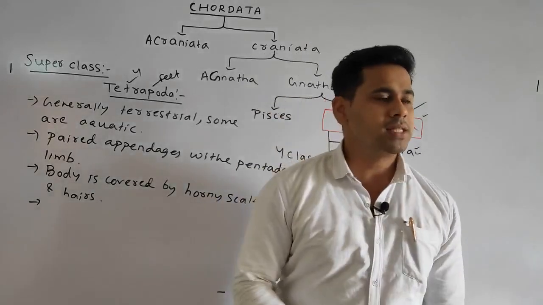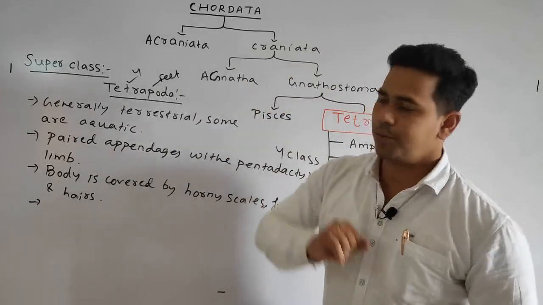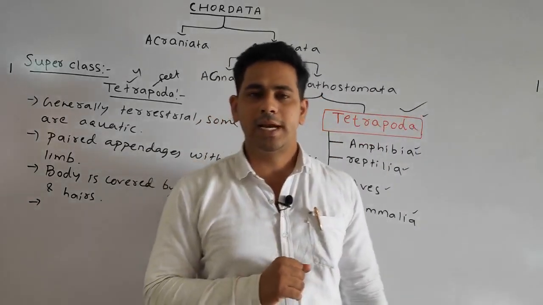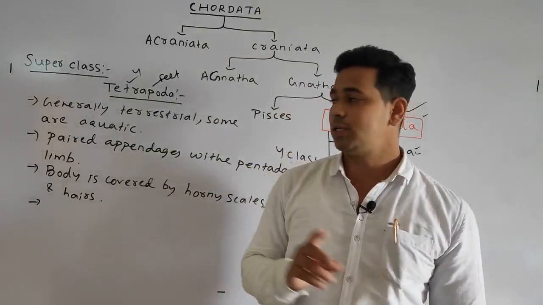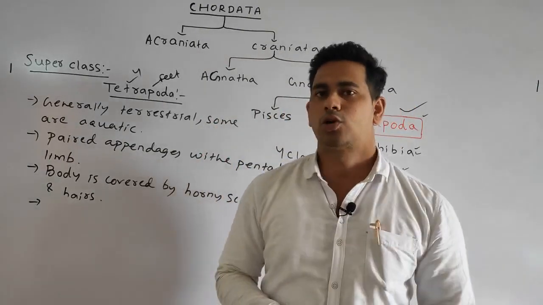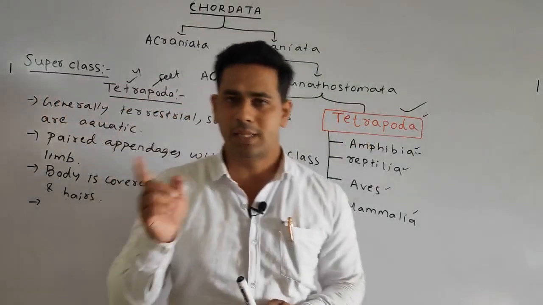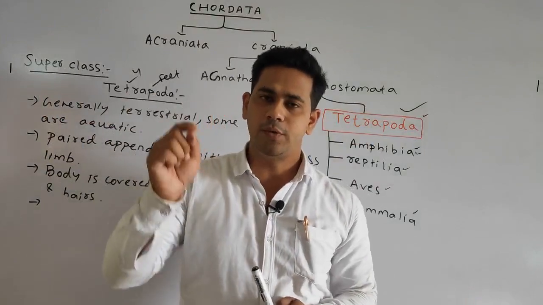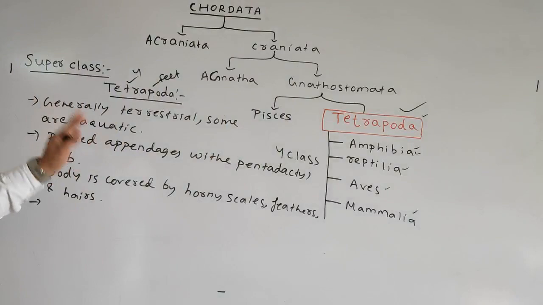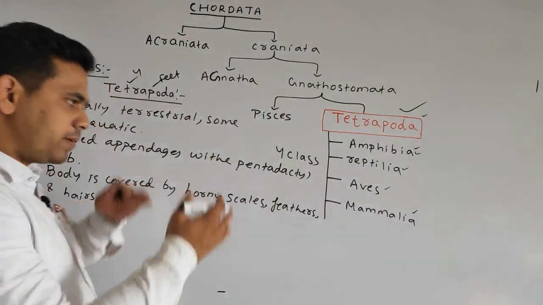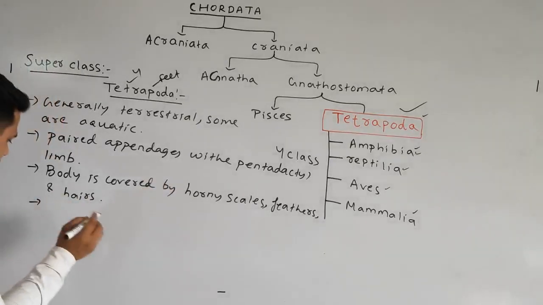Next, what is the type of respiration that is carried out in the case of the tetrapoda? The respiration is generally done by the lungs. That is why the type of respiration in the case of the tetrapoda is called pulmonary respiration. As we know, if the respiration is done by the lungs, then the type of respiration should be the pulmonary respiration. Don't worry, after this our next topic is respiration. You will have a detailed idea about the respiration. As of now, you just remember.